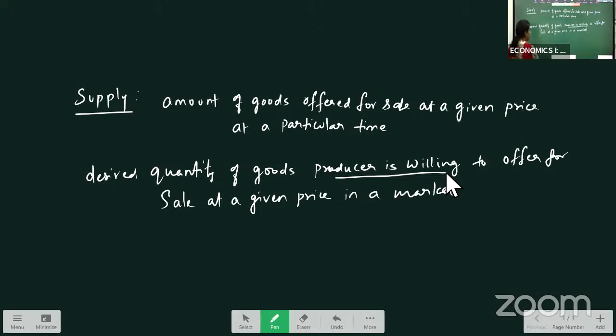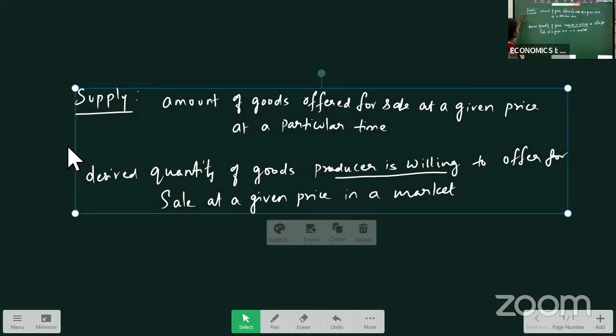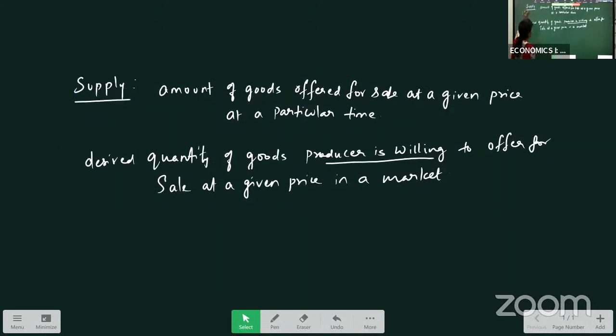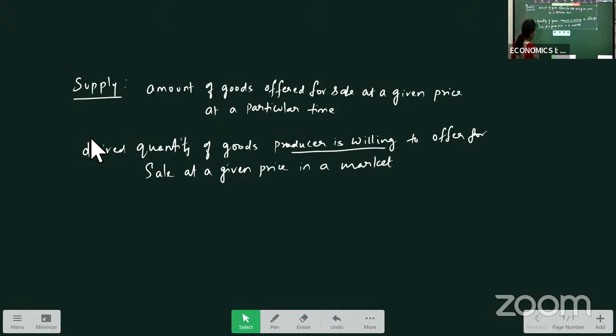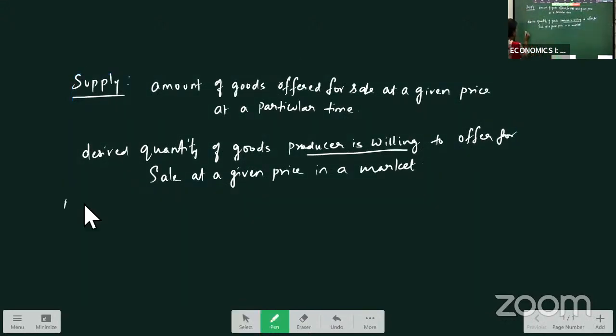Okay. Now, let us see the determinants of supply. Determinants of supply may come for your 2 marks question. Okay. So just see the determinants of supply. What are all the factors that are determining the supply?